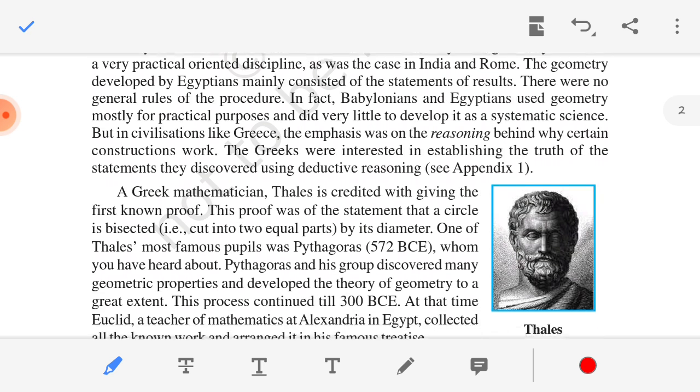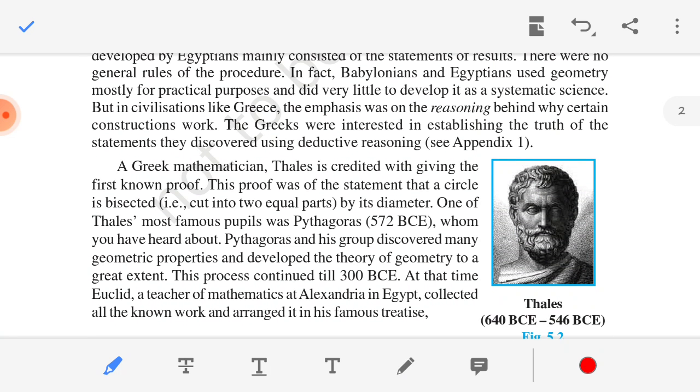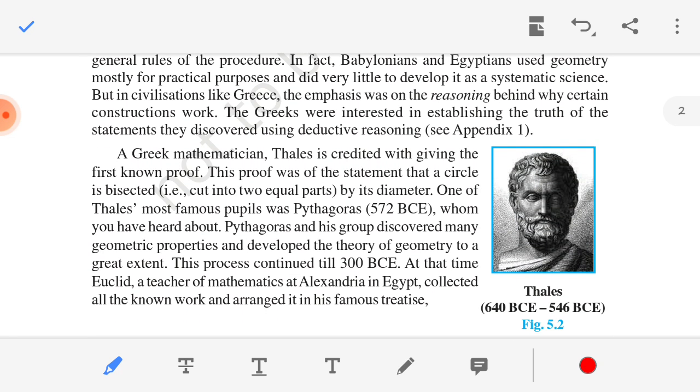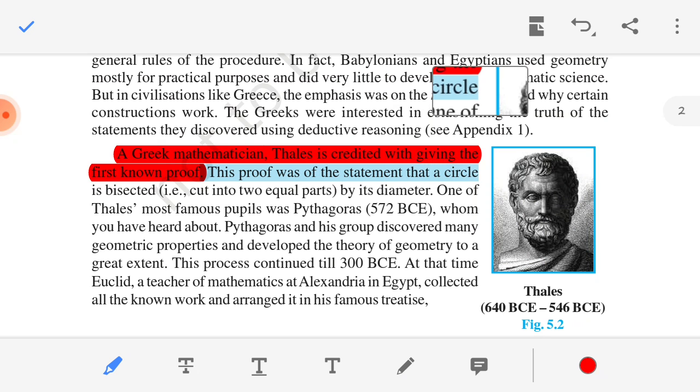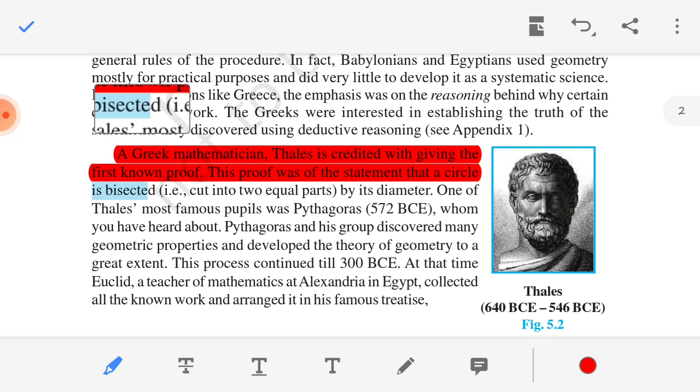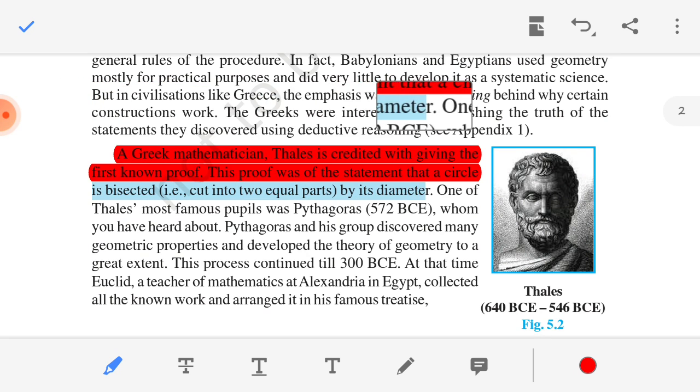Okay, clear? So now, the Greek mathematician Thales is credited with giving the first known proof. This proof was the statement that a circle is bisected by its diameter. That was the first proof that the circle is bisected by the diameter.